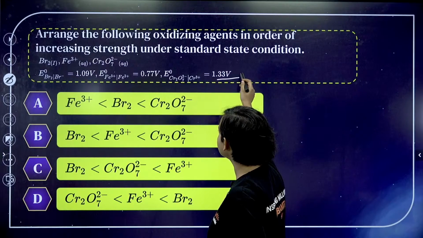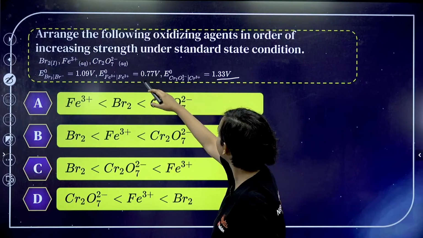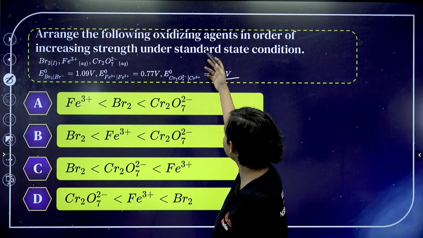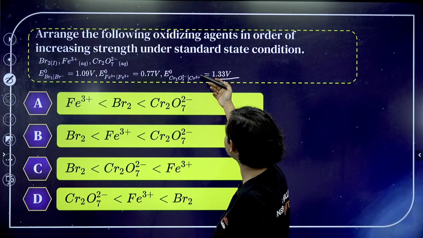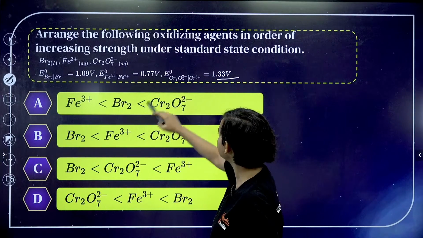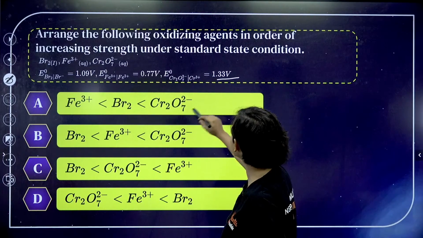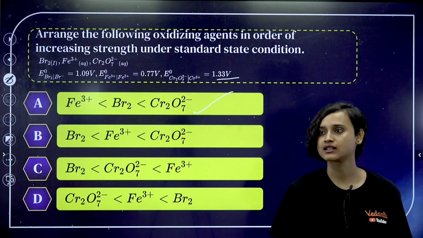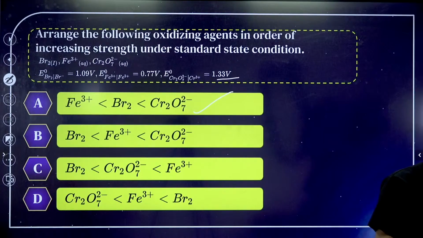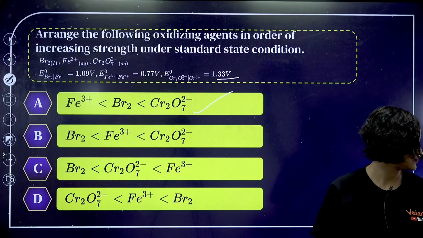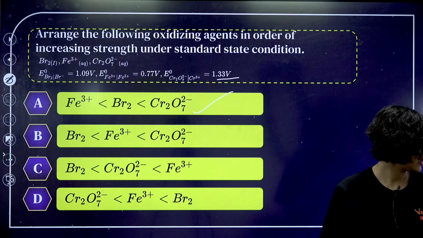As the standard electrode potential increases, the oxidizing strength will also increase. So it is Fe3 plus, Br2 and then Cr2O7. Option A, guys. With increase in the standard electrode potential, the oxidizing power increases, right?